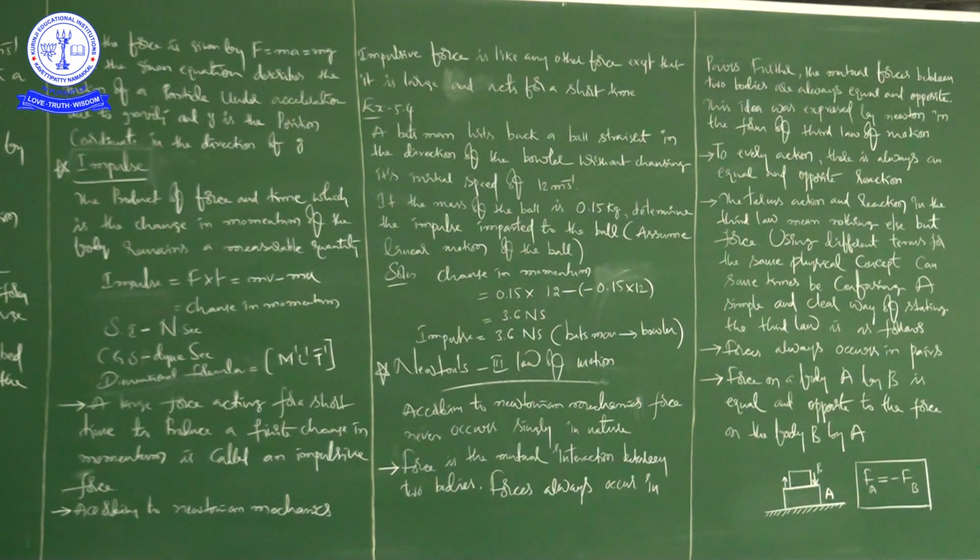At the same time, we kept B on A. B is also not moving anywhere. So the force on body A by B is equal and opposite to the force on body B by A. You can see the picture. You can also write FA is equal to minus FB.